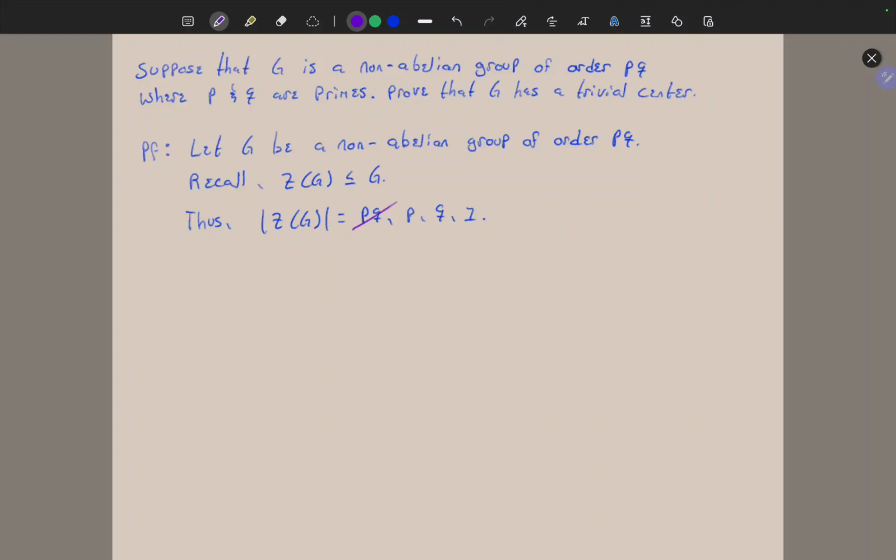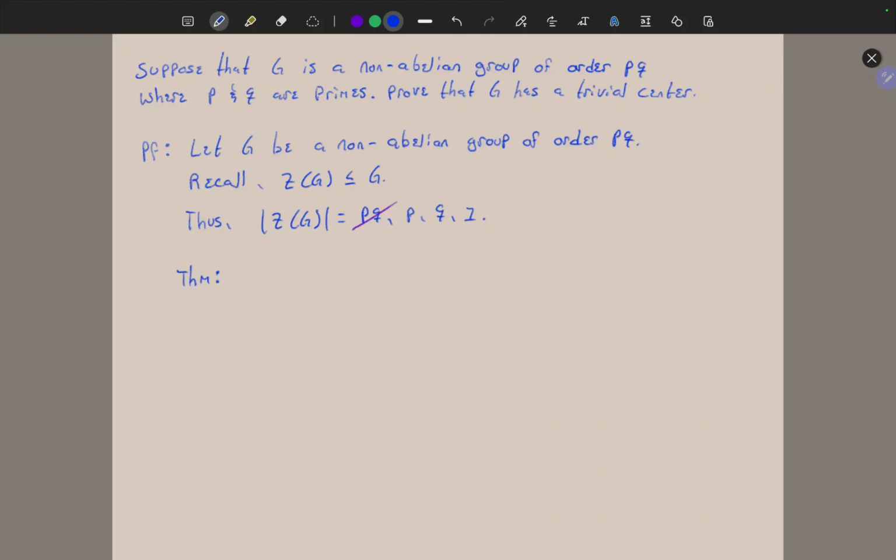And that's more or less how this problem is going to go. We're going to eliminate the possibility of P, the possibility of Q, and we're just going to be left with a trivial center. But before we continue on with the other two cases, I want to state an exercise I solved in a different video. We'll call it a theorem here, and this is going to help us prove the other two cases.